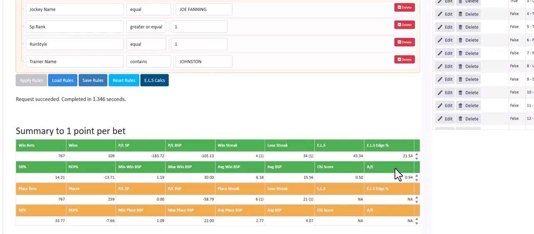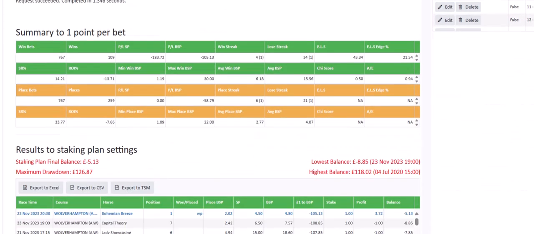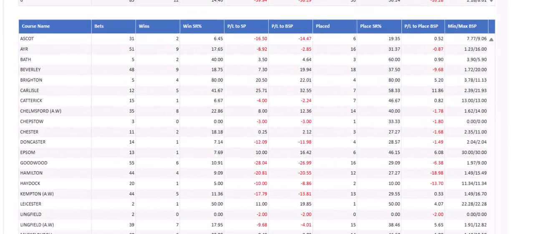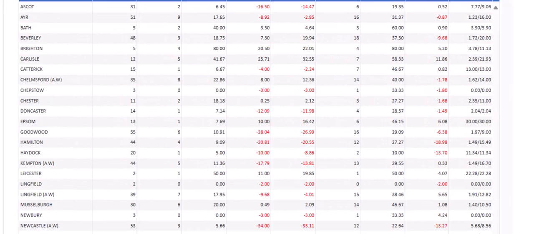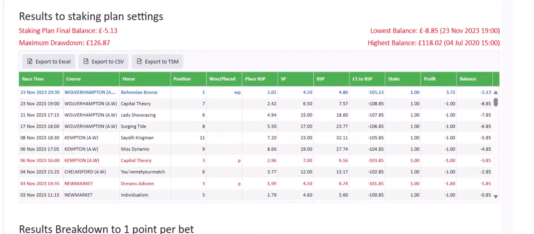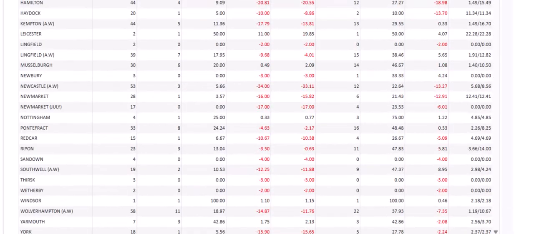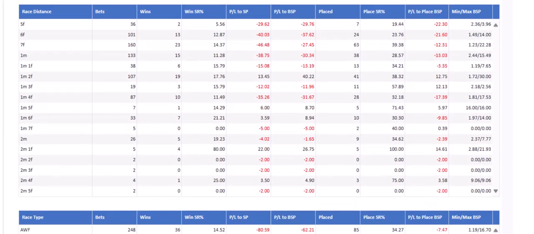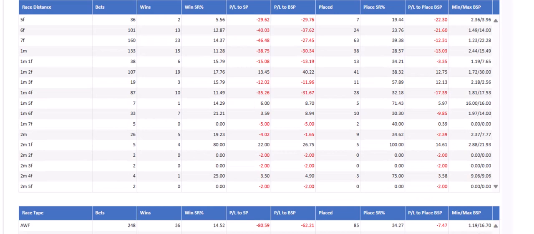So you can have all the hearsay you like and hear people talking about things, but with this and using the breakdowns you can go through all of these particular categories. You could try Joe Fanning on front runners for the Johnstons at the courses, handicaps, non-handicaps, and anything else, distances as well.